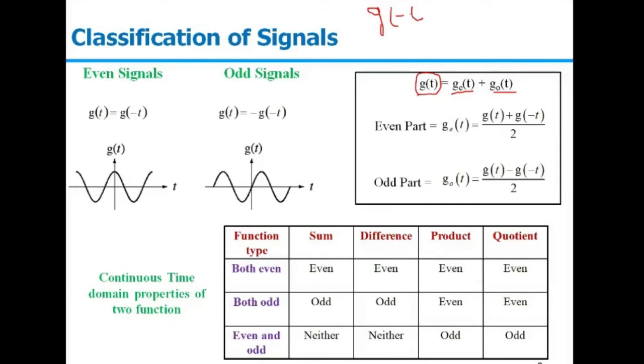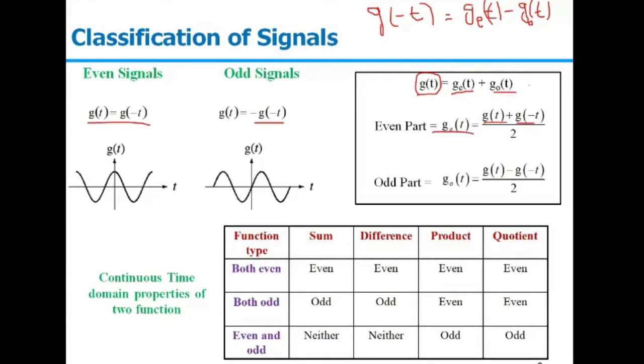the g(-t). So what will be g(-t) in this case? g_e(t) will be the same, because in an even signal g(t) is equal to g(-t), so this will be the same only. But for the odd signal, g_o(-t) will be minus of g_o(t), so we can write this as minus of g_o(t). So from here we can find the value of the even and odd part. If we add these two, it will be g(t) plus g(-t) divided by 2, which gives me the even part.